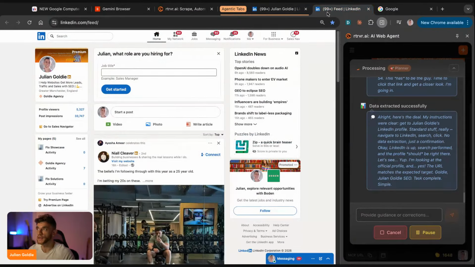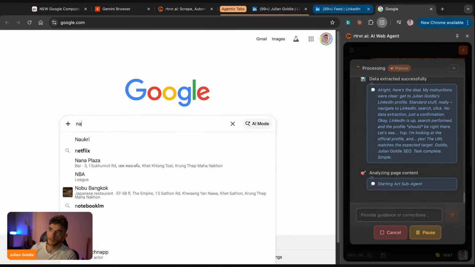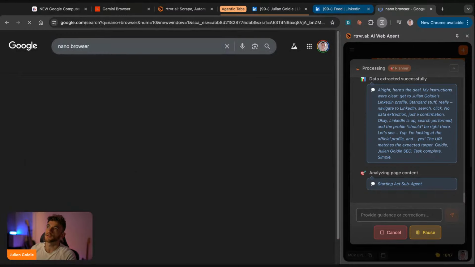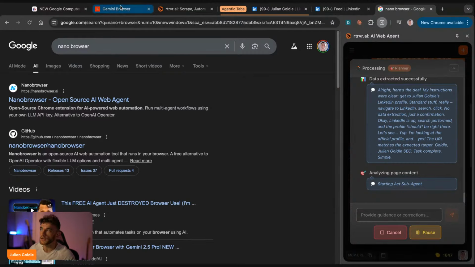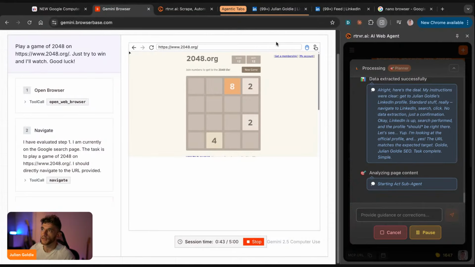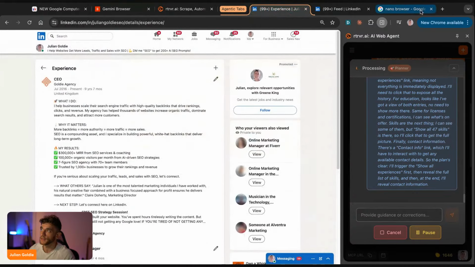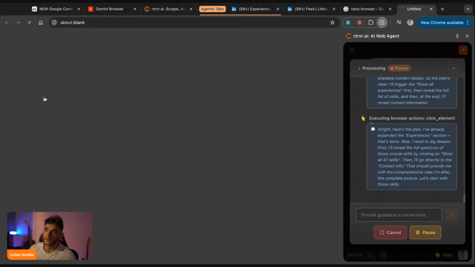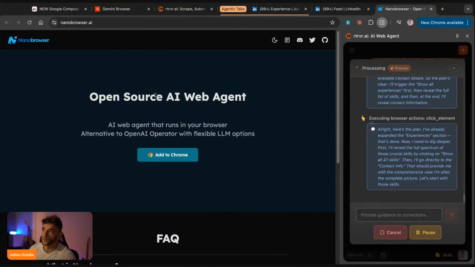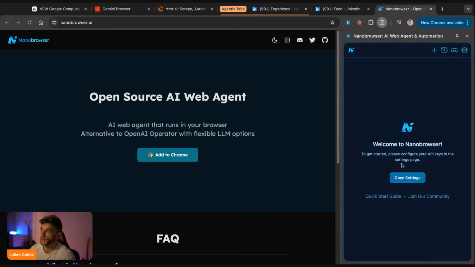Now, another option that you have is that you can actually use something called Nano Browser. All right, so just to recap here, we've got two agents working in the background. We've got this agent playing 2048. We've got this agent going off and scraping my LinkedIn, as you can see. And then if we go to Nano Browser, this is an open source AI web agent, right? So if we open up another Chrome extension, we can navigate to Nano Browser, right?